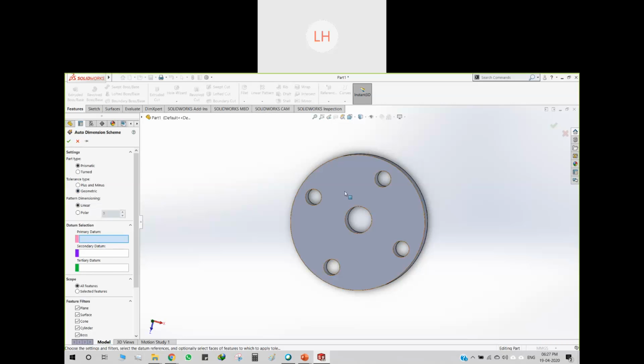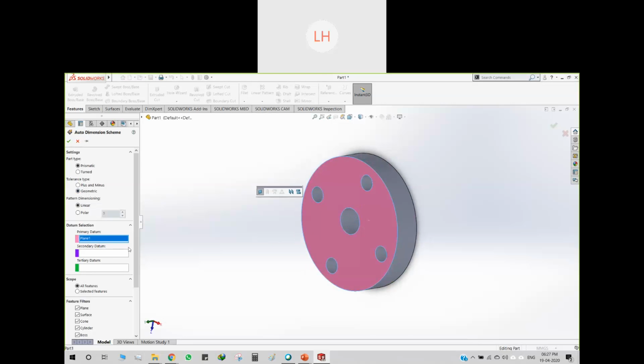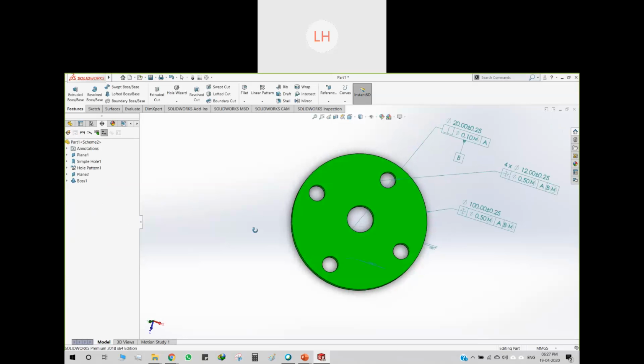Then the primary datum, I'll select this as my primary datum. The second one is my secondary datum. Two datums are more than enough. Then I will click OK. Once the OK button is clicked, you can observe all the dimensions appear. These are all dimensions, GD&T frames. They will automatically be taken depending upon the dimensions which we have given.